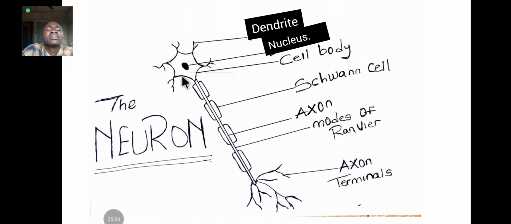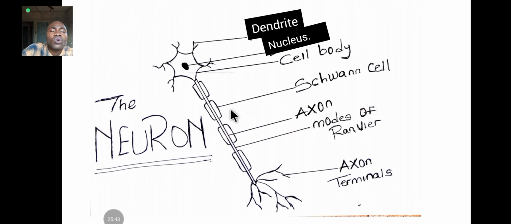This cell body consists of the nucleus, which is this thing you have in the center here. This center here is called the nucleus. This place here is called the dendrites. This thing like hair, like flagella, is called the dendrite. So this is the cell body with the nucleus inside, and the dendrites.